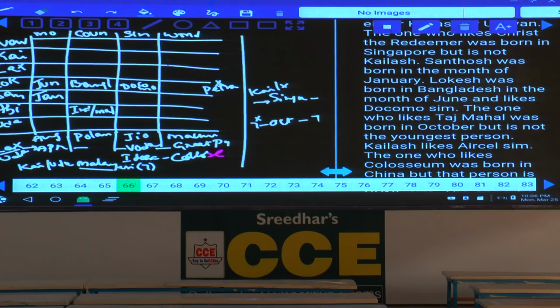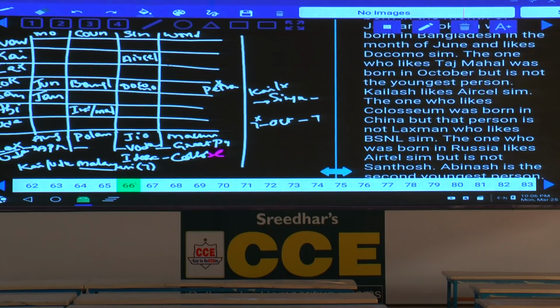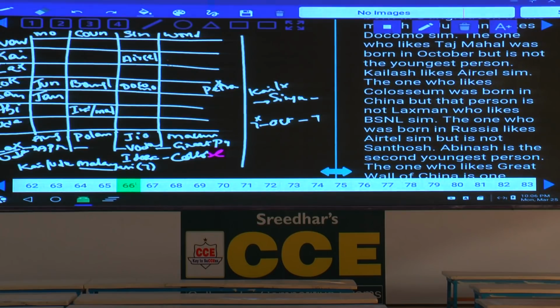Kailas likes the Aircel SIM, and the one who likes Colosseum was born in China. Earlier we have written that information, so China, Idea, Colosseum must be together. The one who was born in China is not Lakshman, so Lakshman cannot be at this place at all.